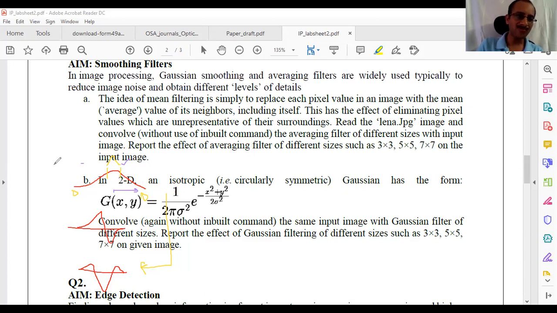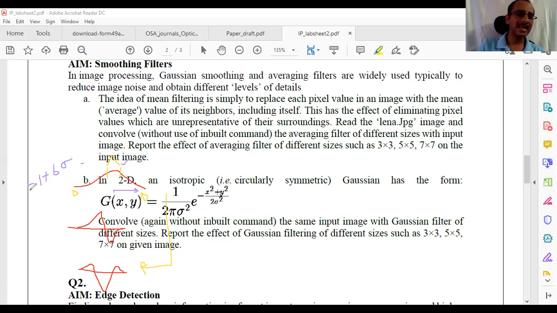So 6 sigma plus 1 is considered to be equal to what, to design a good Gaussian filter? It is equal to the window size, the size of the kernel.